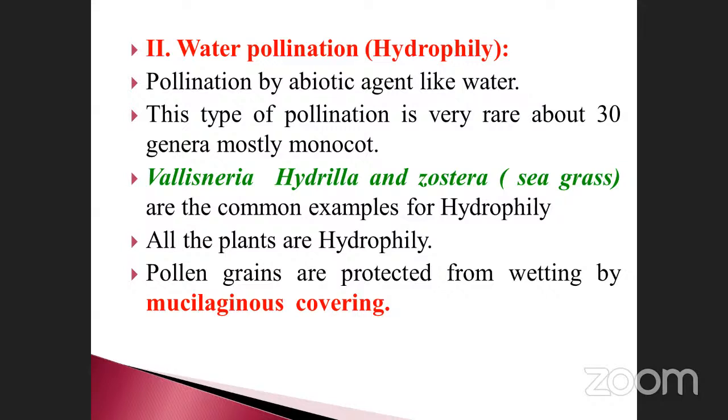Pollen grains are protected from wetting by a mucilaginous covering. Since these are all hydrophilic in nature, what happens? The pollen grains can easily get wet, isn't it? That is prevented by a specialized covering called the mucilage covering. It is made up of fat. Hydrophilic, what is meant by hydrophilic?